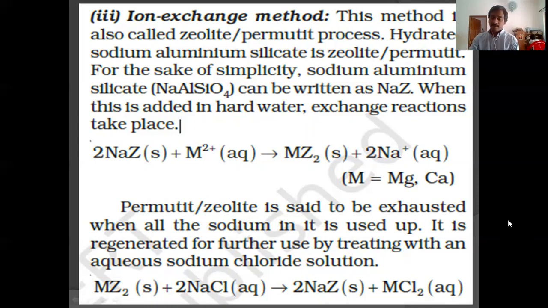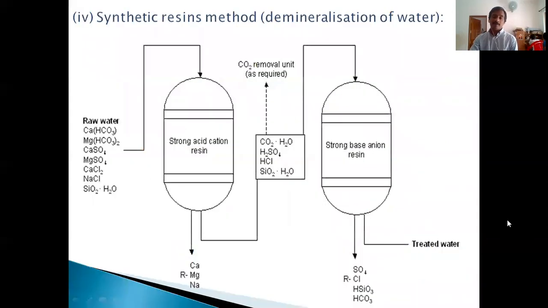The next method is the organic ion exchange method, demineralization or deionization of water. In this method, we have a cation exchanger and an anion exchanger. The water which contains calcium bicarbonate, magnesium bicarbonate, calcium sulfate, magnesium sulfate, calcium chloride or sodium chloride, and some silica also, will be introduced into the cation exchanger.